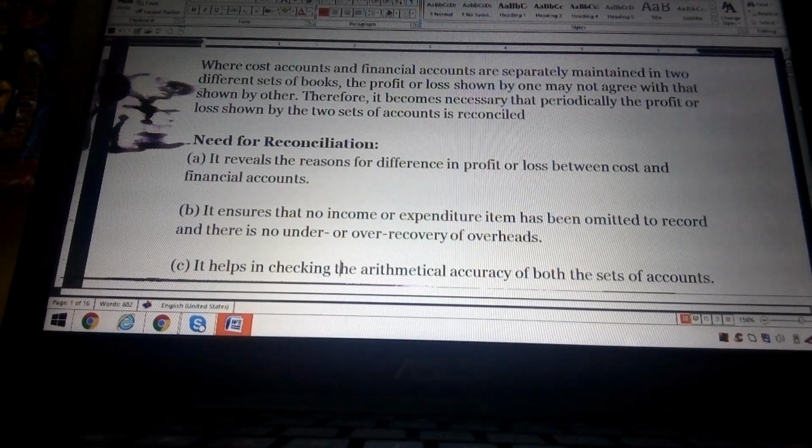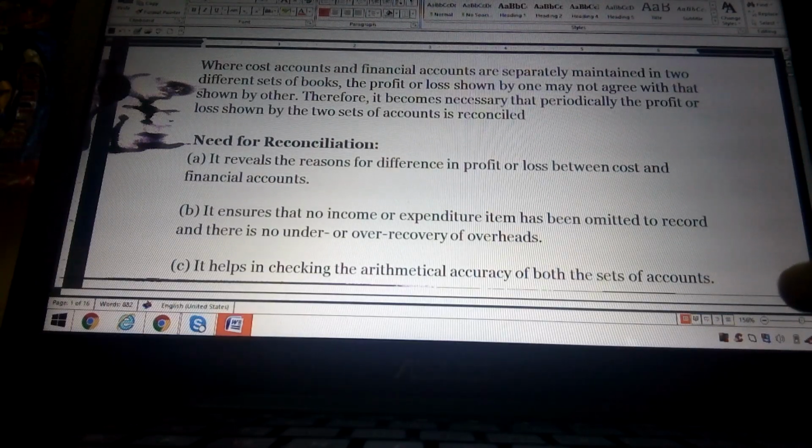Under the financial accounts, we take only the financial items, but in cost accounts, we incur several costs and revenues related to each and every unit of the products and services. That's why the profit and loss is completely different from cost accounts to financial accounts.